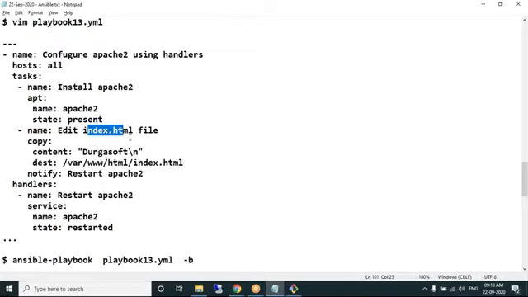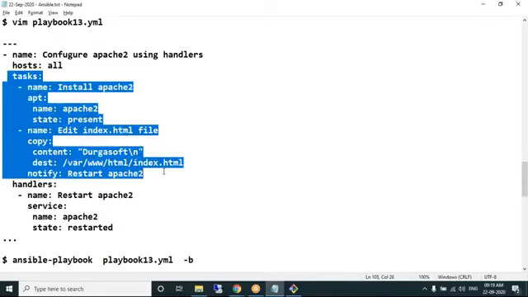The copy module is used to copy the content into all the managed nodes. I'm using a second module called the copy module. What content do you want to place? You want to place any static content. I'm using a word called Durgasoft as the content which I want to place in my index.html. So this is the task section.